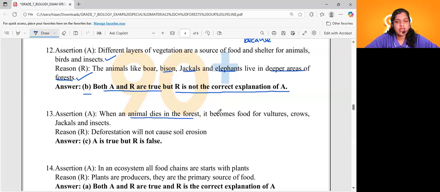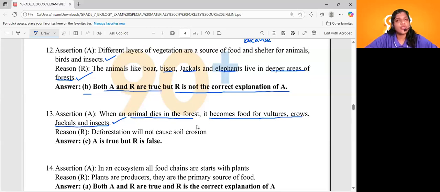When an animal dies in a forest, it becomes food for vultures, crows, jackals and insects. Is that a correct statement? Yes, that is the correct statement. It will eventually become food for other organisms. What about the reason? Let's see.